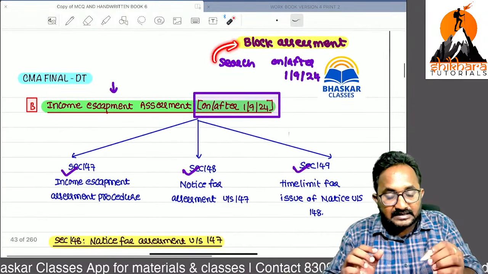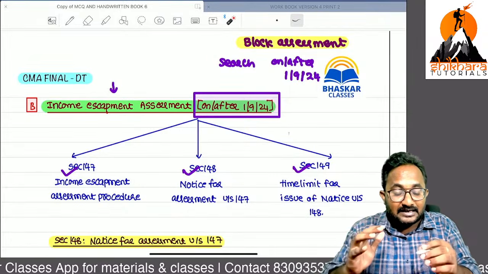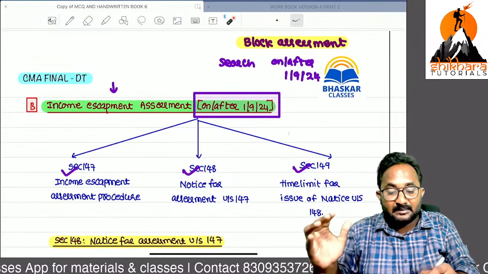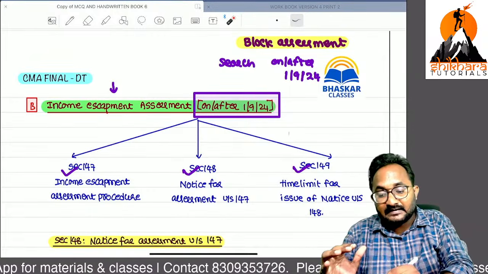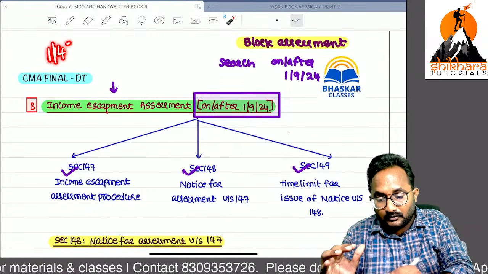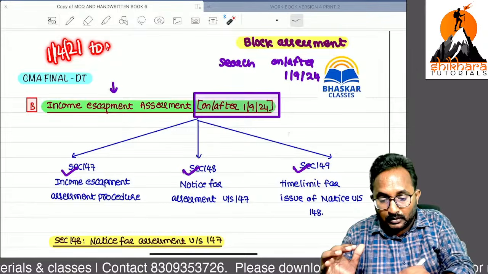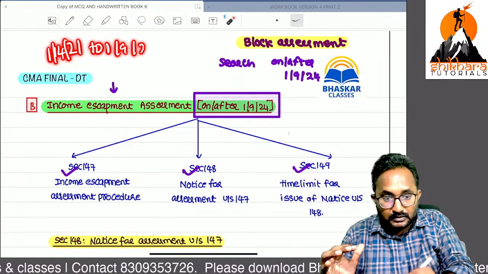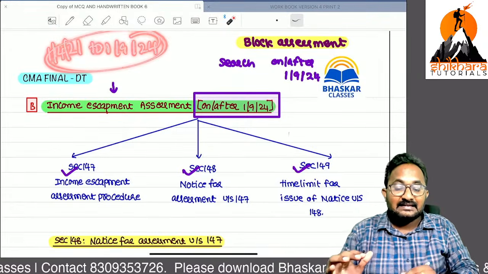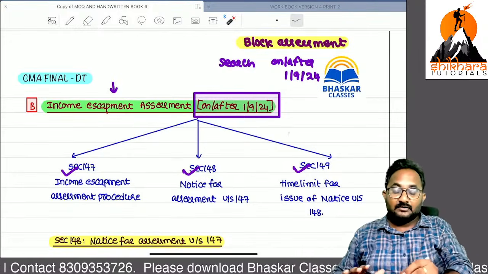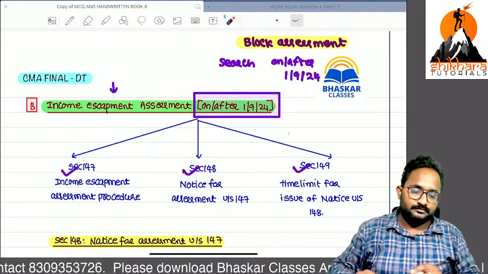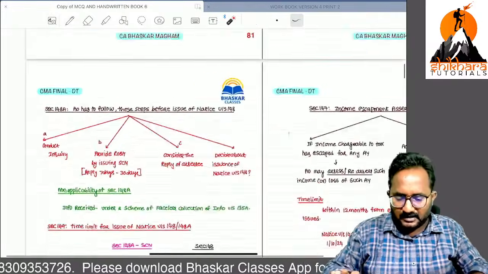Now, whatever things were covered in that income escapement assessment on or after 1/4/2021 and before 1/9/2024, now the scope is reduced. Now, the next points we can also quickly complete.